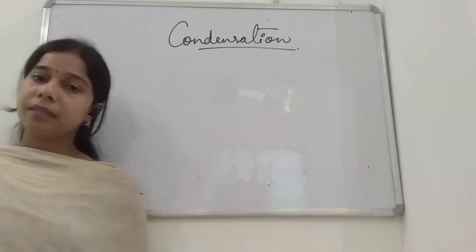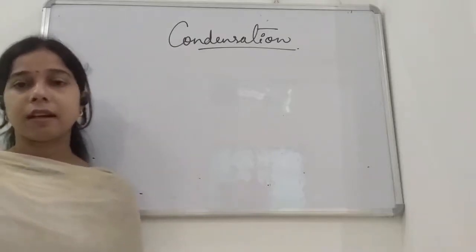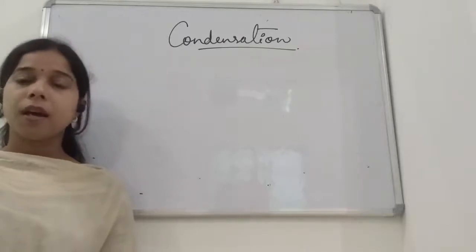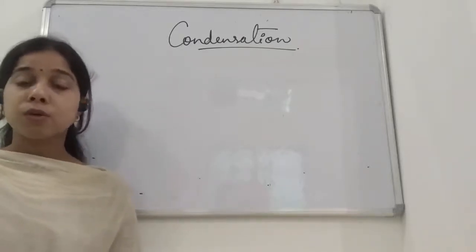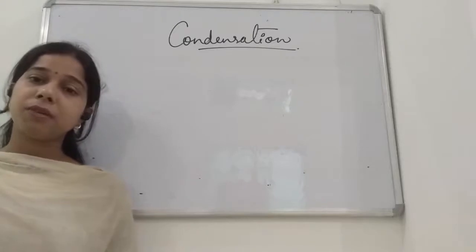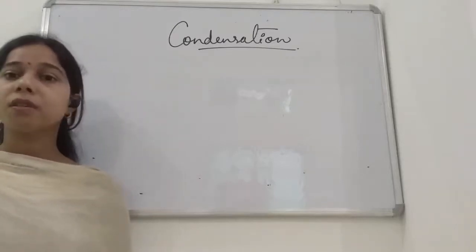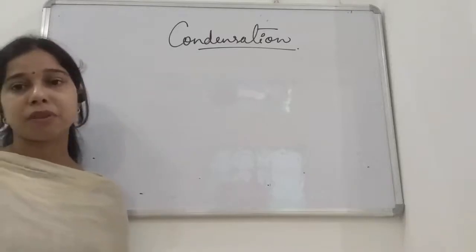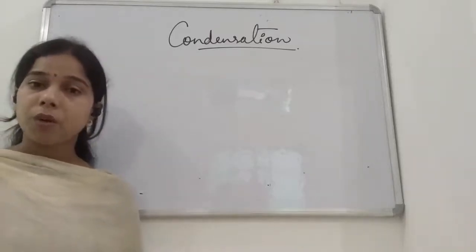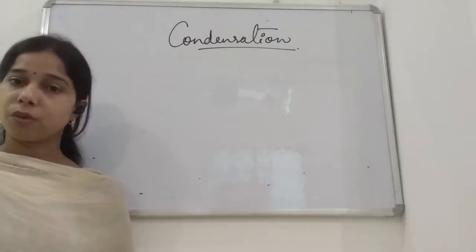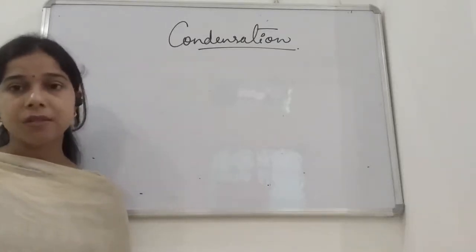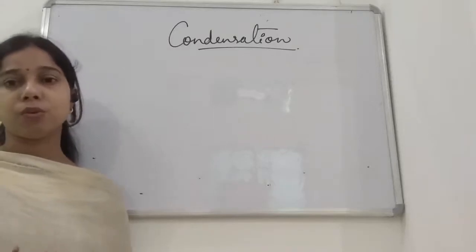So we studied that if we take a wet cloth and spread it outside under the sunlight, afterward when you see it, the clothes become dry. How is it so, students? It is because when sunlight falls on the surface of the wet cloth, the water present in the cloth absorbs the heat and gets converted into water vapor.